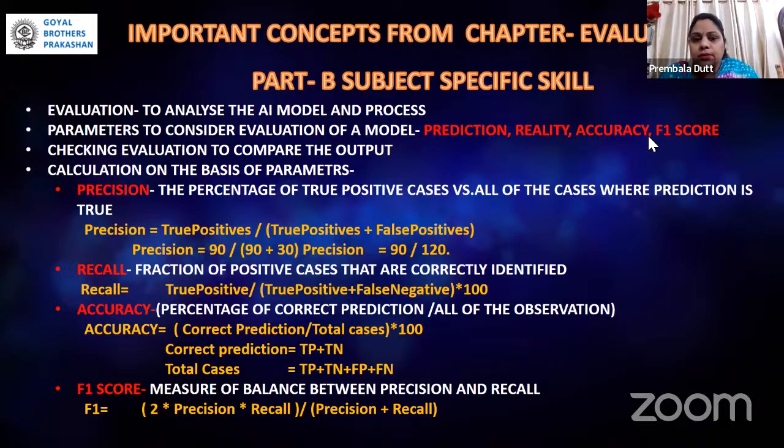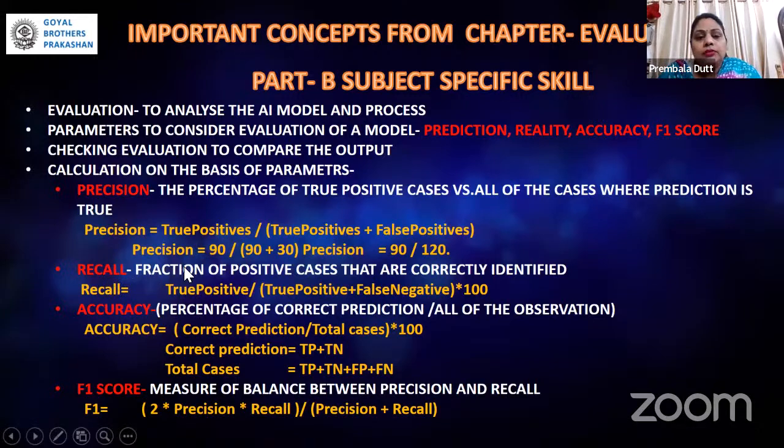There's a formula for it: total true positives upon true positive plus false positive. There's one example which I have demonstrated here also. If the true positive cases were 90 and the false positive were 30, and I have to calculate precision, if I put in the formula, I get 90 by 120. After doing this, we will use a log table to get the correct output. I hope you are oriented that you have to use a log table for calculating.